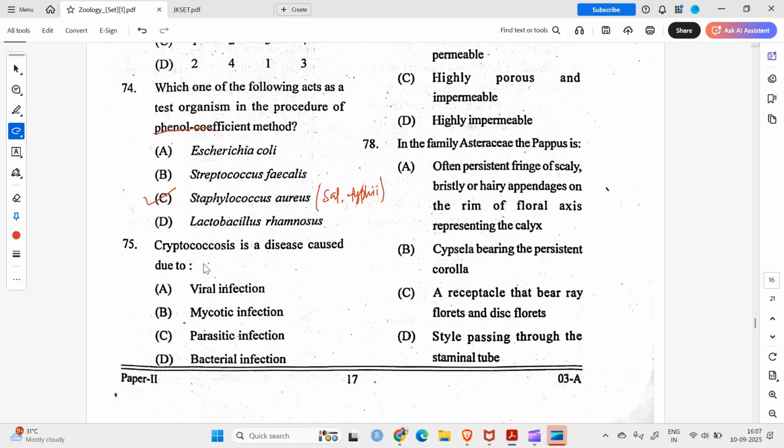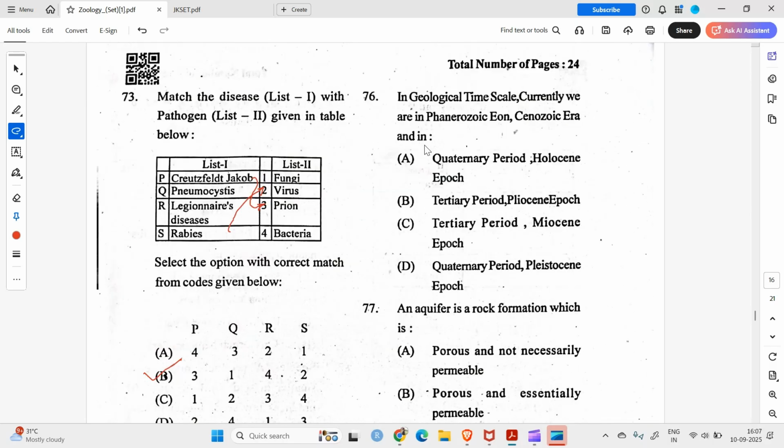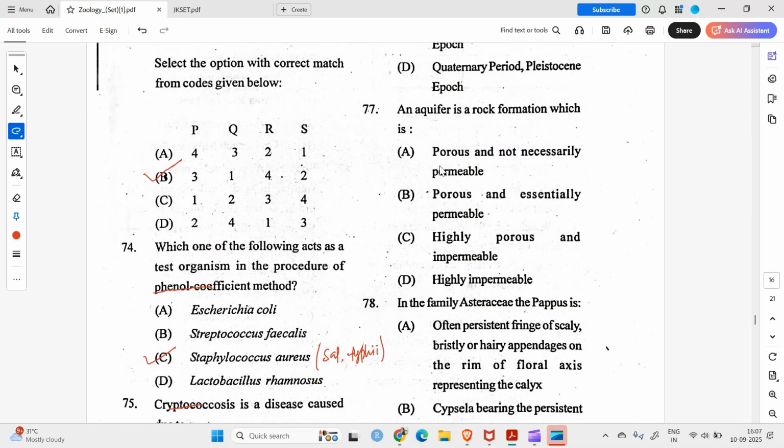Moving on to the next question, 75. Cryptococcosis is a disease caused by fungus, so mycotic infection. Moving on to the 76. In geological timescale, currently we are in Phanerozoic Eon, Cenozoic era, and in Quaternary period, yes, and Holocene epoch, absolutely. 76's answer is A. Then 77, an aquifer. Okay, an aquifer is a rock formation which stores water in the pores, so it's porous and essentially permeable.